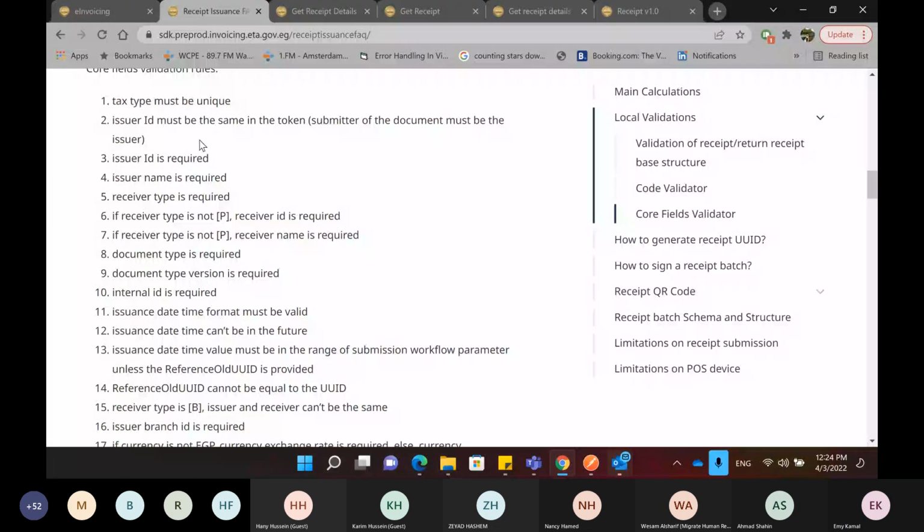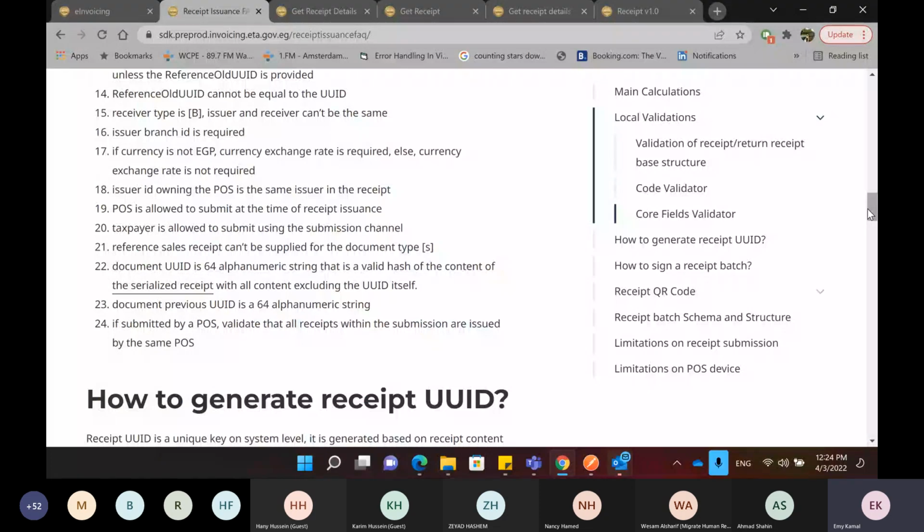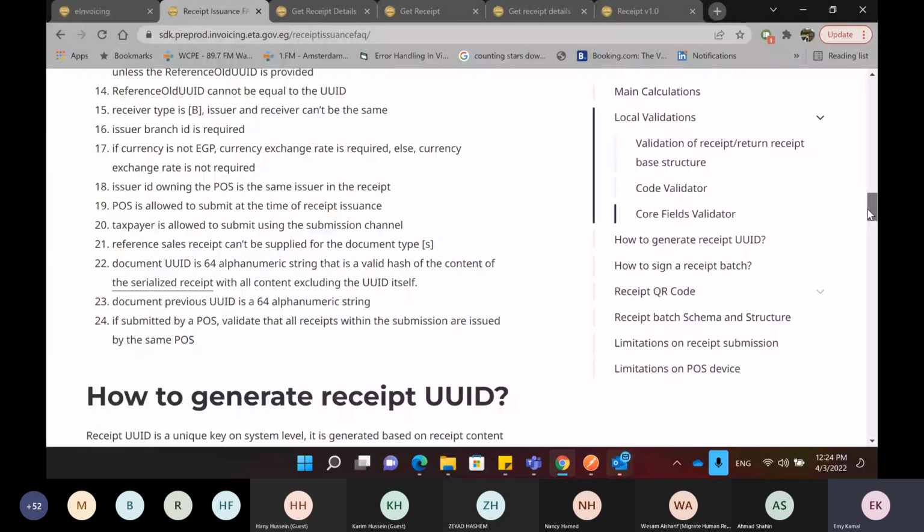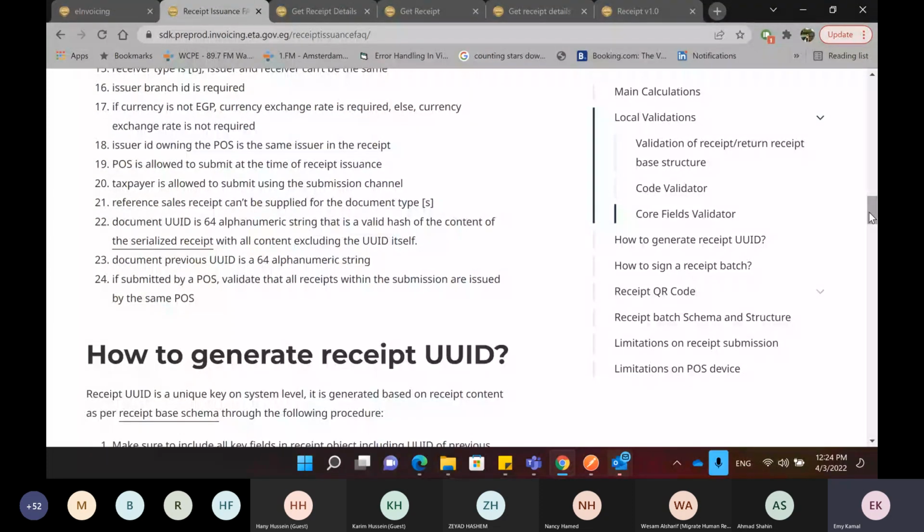Okay, so these two parts are the main calculations and the local validations that you need to be checking and including when you are submitting the receipts, to avoid that your receipts get rejected, and then after they get rejected, you have to do the modification and then submit again, and after that they get rejected as well. So in order to avoid this hassle, this waste of time, you should consider these validations and calculations before doing any submissions.